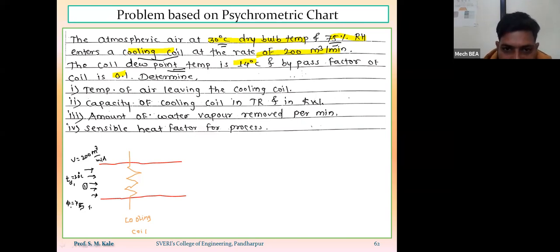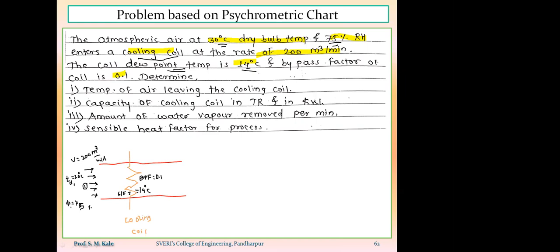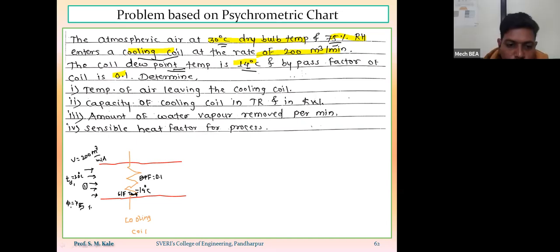So 14 degrees centigrade is the temperature of the coil, and the bypass factor of the coil is equal to 0.1. This is the surface temperature of the coil, 14 degrees centigrade.